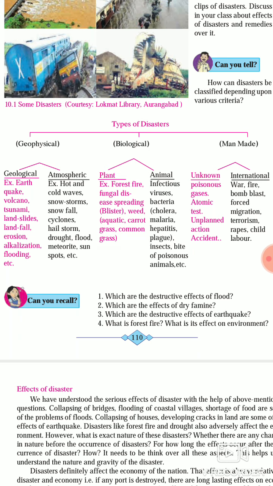Unknown means poisonous gases as seen in Bhopal, then atomic tests, unplanned actions or accidents are unknown disasters. And in man-made international, intentional disasters: war, fire, bomb blast, forced migration, terrorism, rapes and child labor. These are the man-made, intentional or international level disasters.